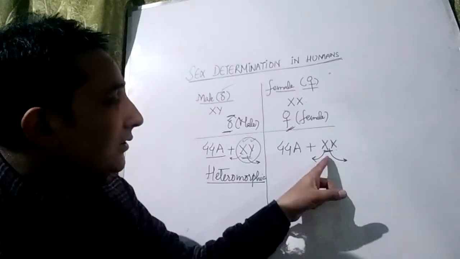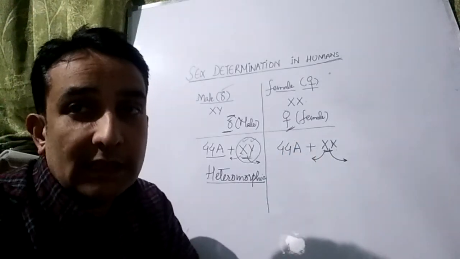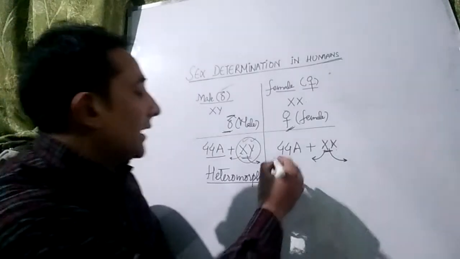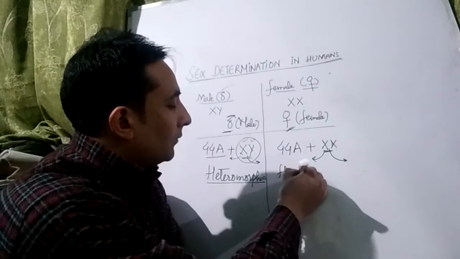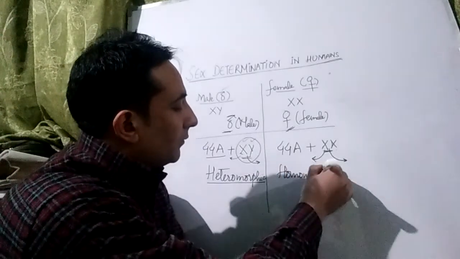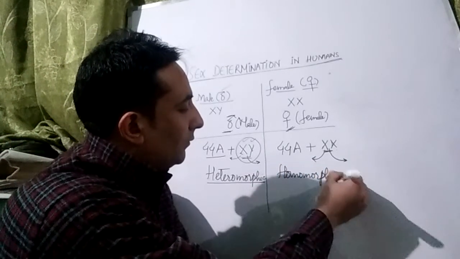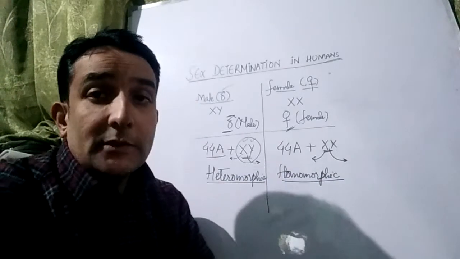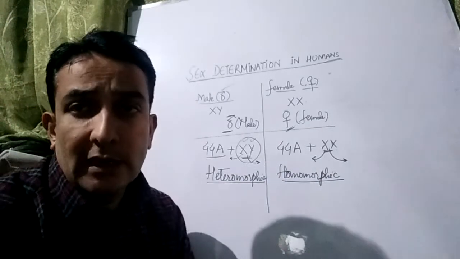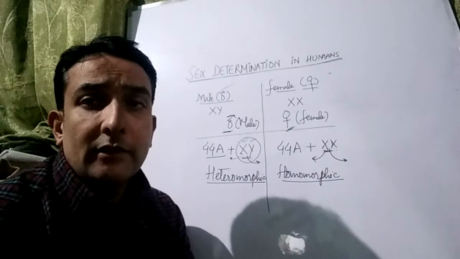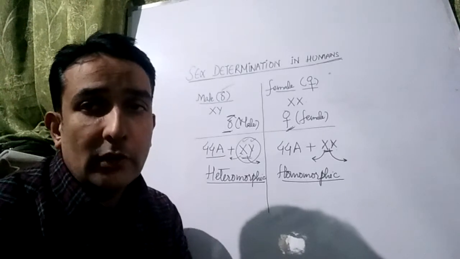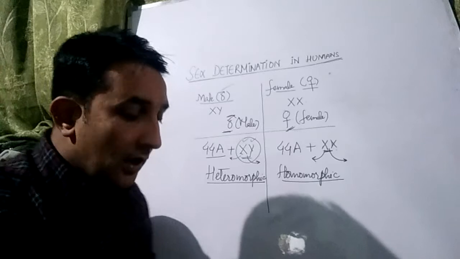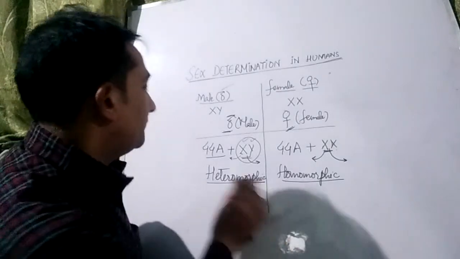Now, in females, you will see both the sex chromosomes are of the same type, so we say that the sex chromosomes in females are homomorphic. So with respect to the sex chromosomes, human males are heteromorphic, and human females are homomorphic, or you can also call them isomorphic.